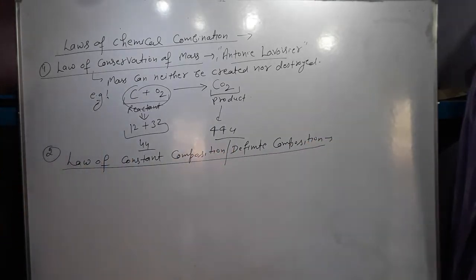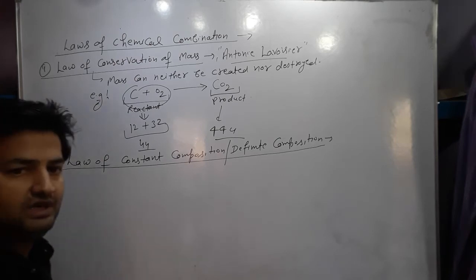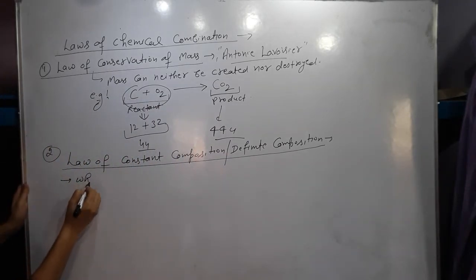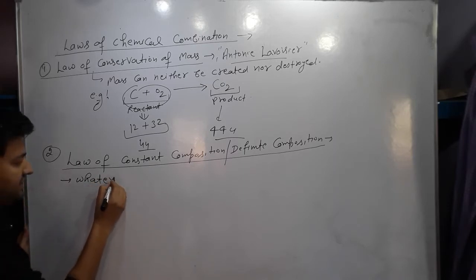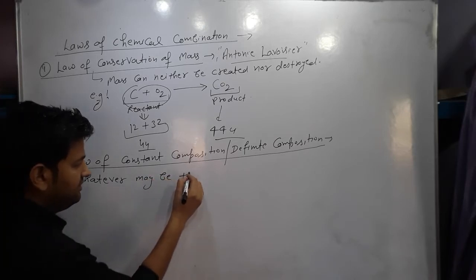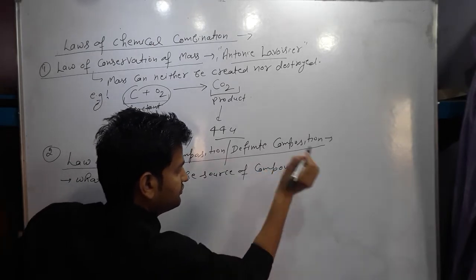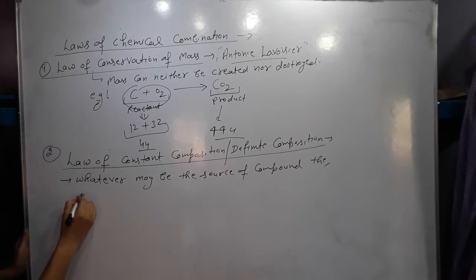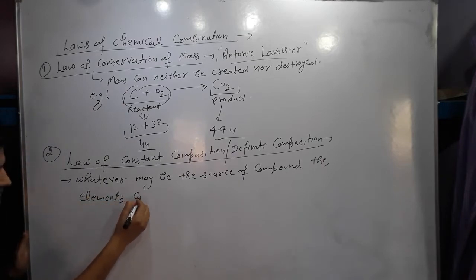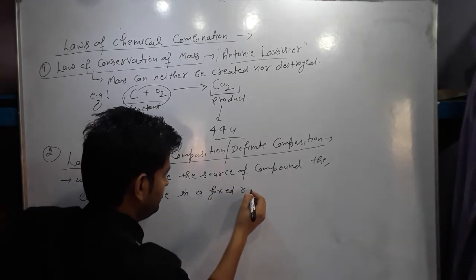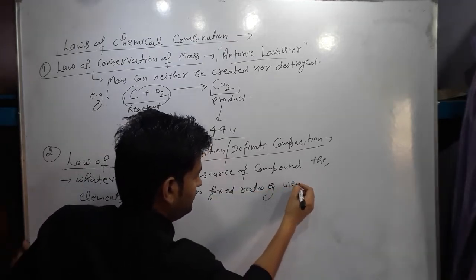According to this law, whatever may be the source of the compound, the elements combine in a fixed ratio by weight or volume.